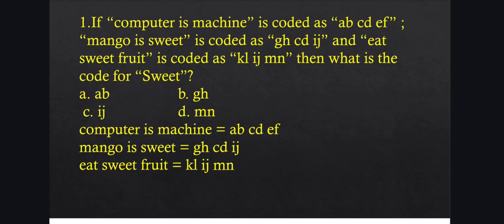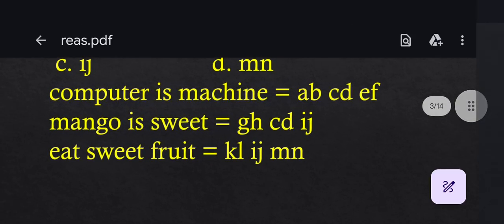Here, given computer is machine means A B C D E F, mango is sweet means G H C D I J, and eat sweet fruit is K L I J M N. We have to find out the code for sweet. In the given data there are two sweets, that is in data 2 and data 3. So the code for sweet must be common in both code 2 and code 3.